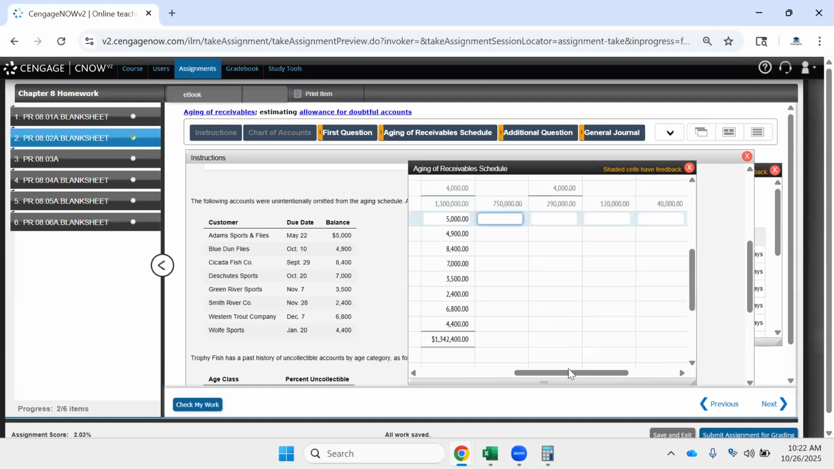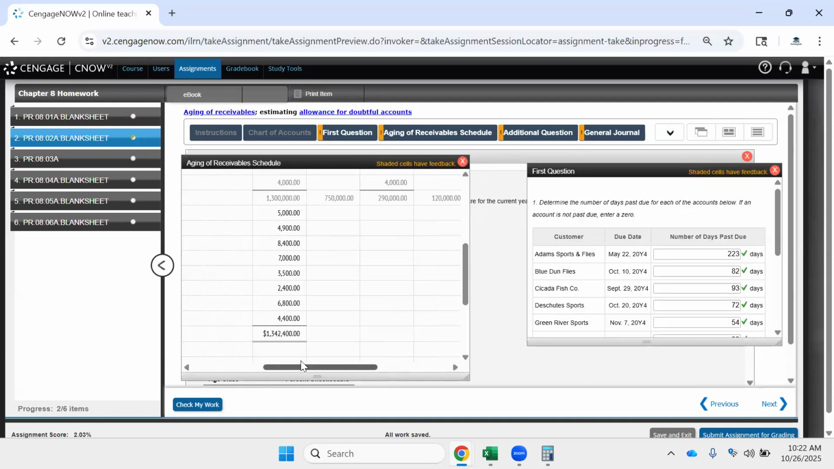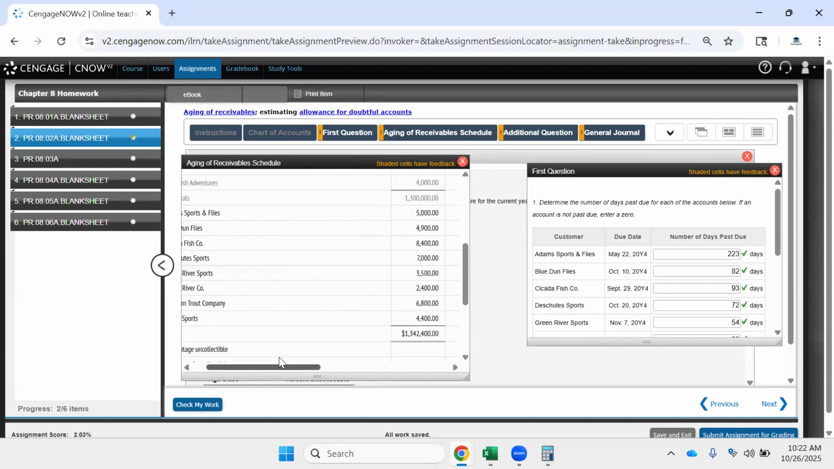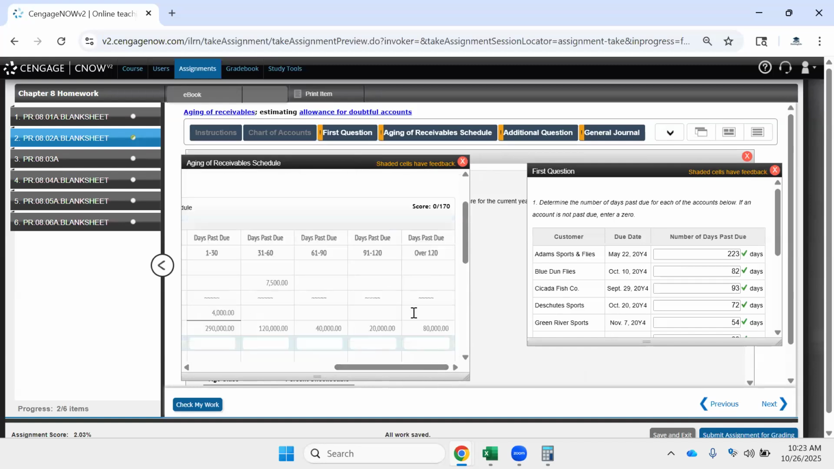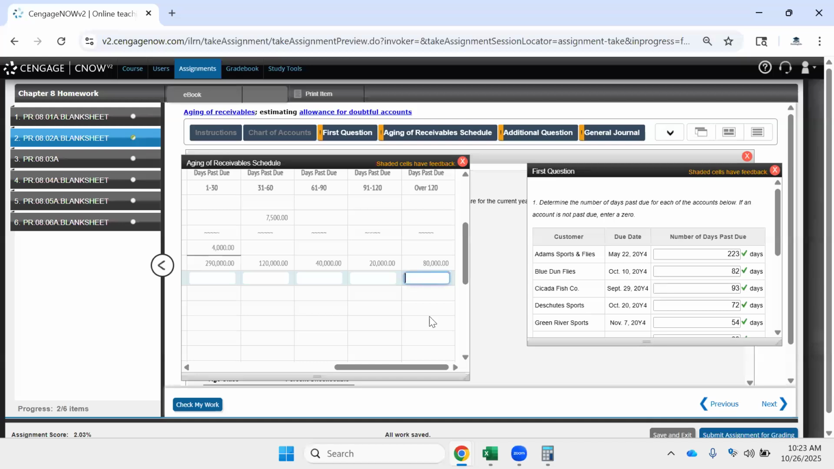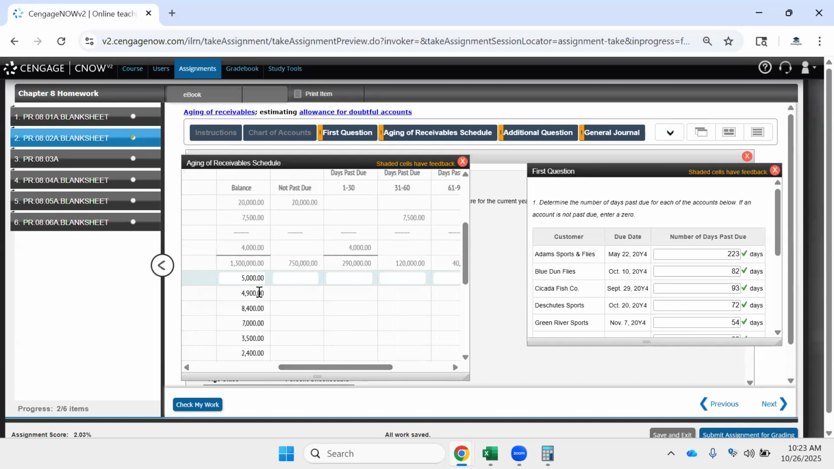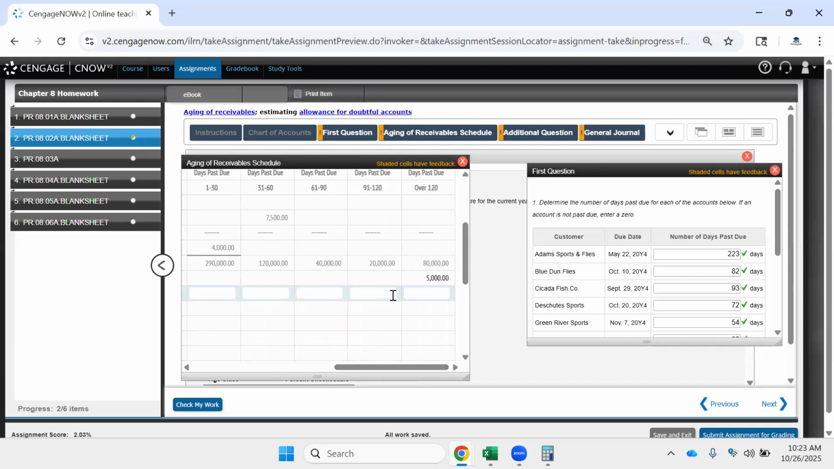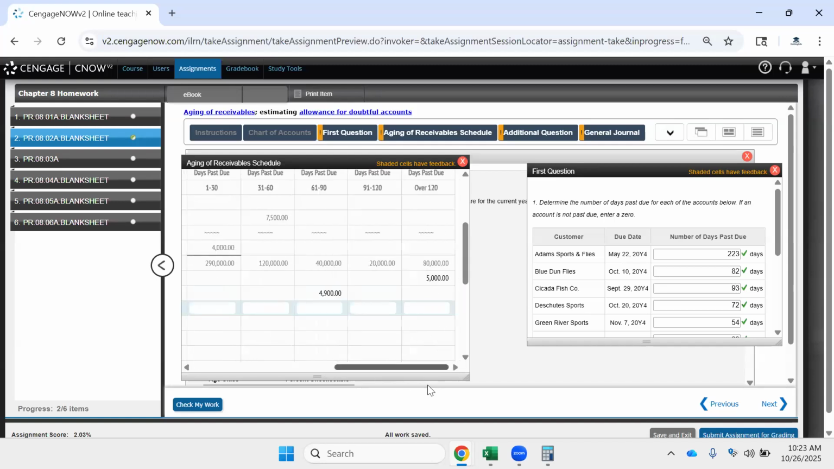Perfect. Okay, now we need to put each of these into buckets. We have our days. And so Adams Sports and Flies Company, that's going to be in our oldest bucket because it's over 120 days past due. Blue Dun Flies is 82 days old, so that's going to go in the 61 to 90 bucket. Cicada Fish Company is 93 days, so that's 91 to 120.